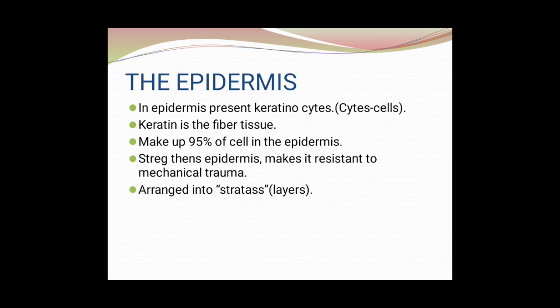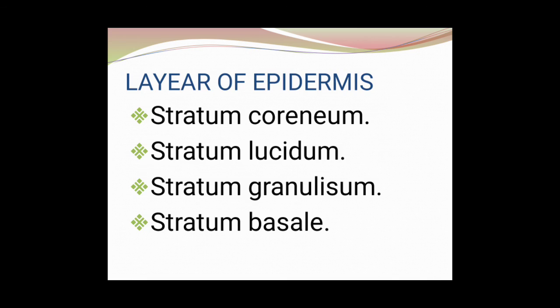The epidermis. In the epidermis there are keratinocytes. Keratin is a fibrous protein that makes up 90% of the cells in the epidermis. Keratinocytes are joined by desmosomes. They are arranged into strata or layer-like structures. Layers of epidermis: stratum corneum, stratum lucidum, stratum granulosum, stratum spinosum, stratum basale.